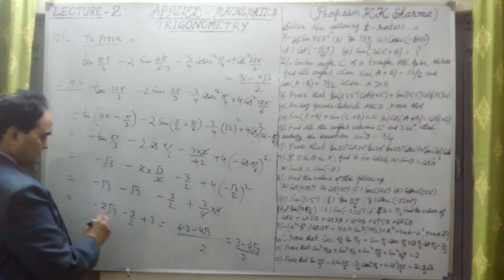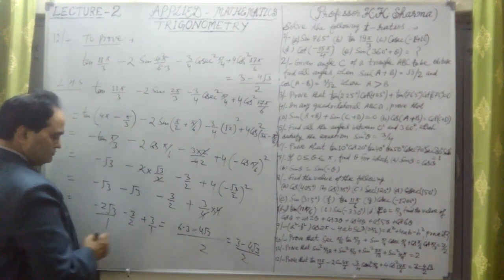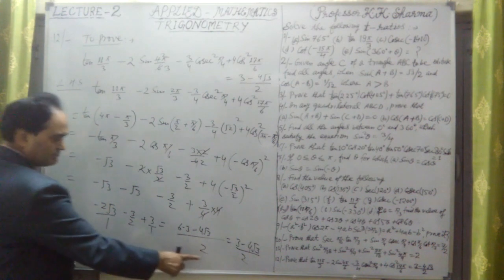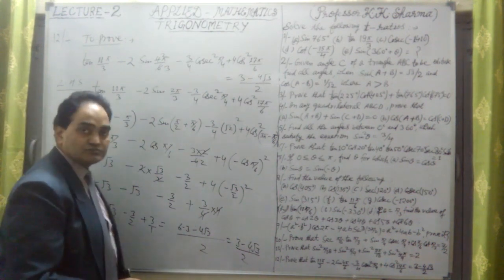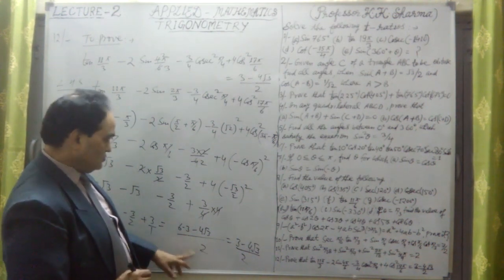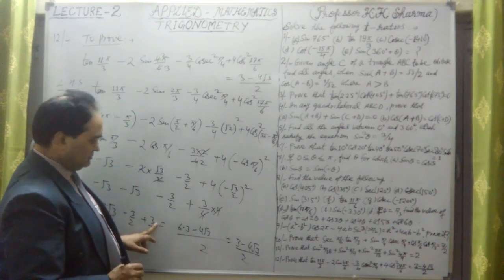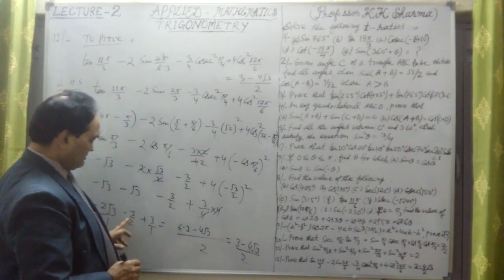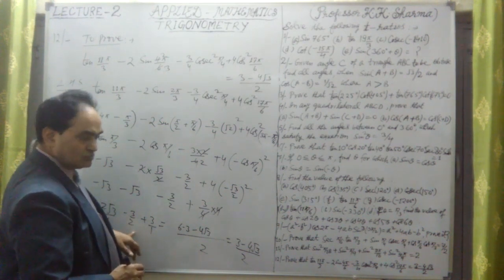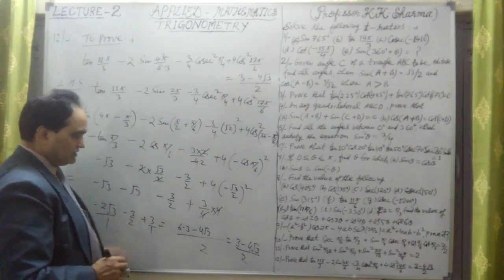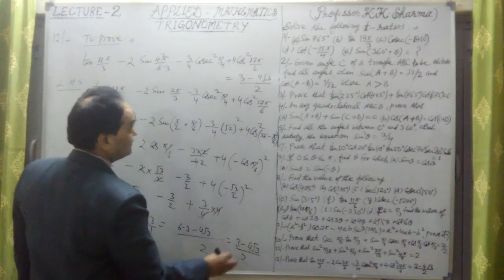After taking 2 LCM, 1 upon 1. 2 we have taken LCM. After taking 2 LCM, we have done this. Okay, so 2 into 3 is 6. It is positive 3, that means 6. And minus 3 as it is, because 2 into 2 divided by 2 is 1. 1 into minus 3 is minus 3. So the same answer is obtained, hence proved.